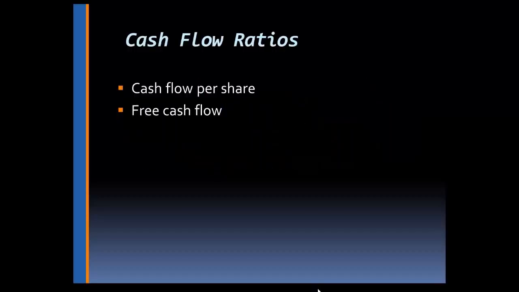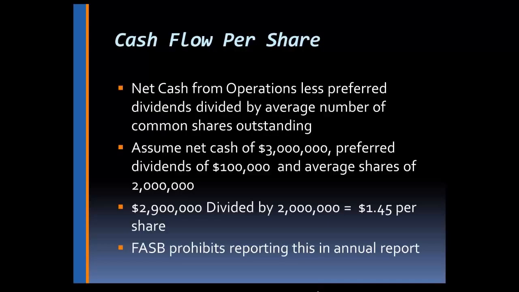Now let's talk about some cash flow ratios. First, cash flow per share, and then we'll talk about free cash flow. Cash flow per share is calculated by taking the net cash from operations less any preferred dividends that are paid out, divided by the average number of common shares.